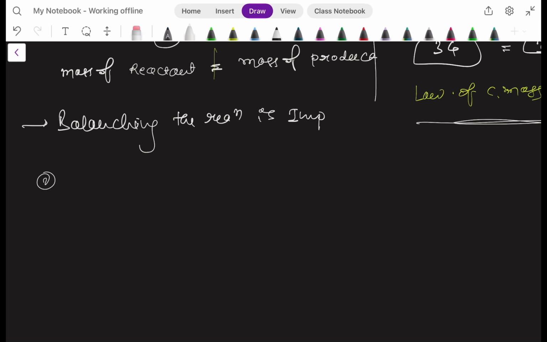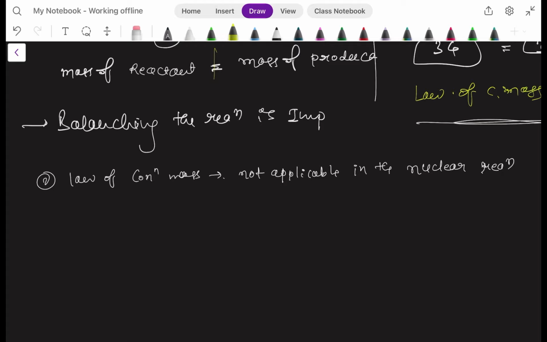Second point: law of conservation of mass is not applicable in the case of nuclear reaction. Why? Can anyone tell me?